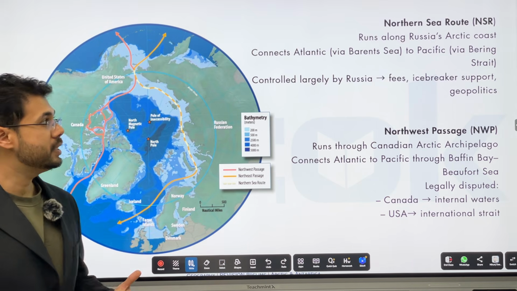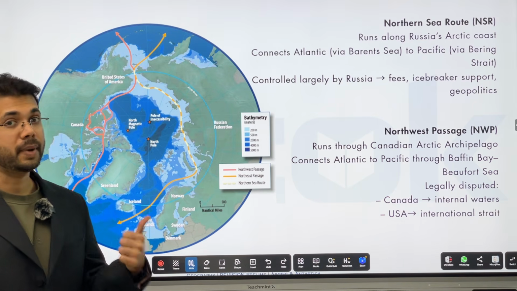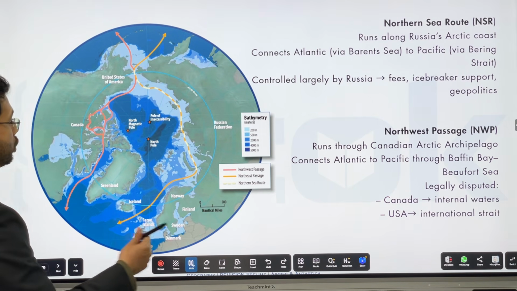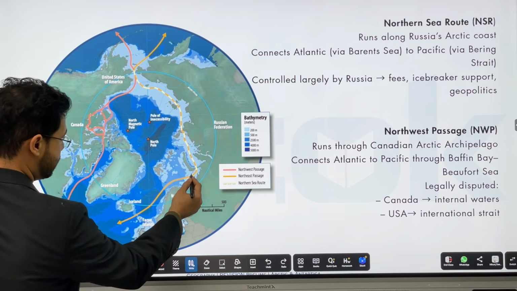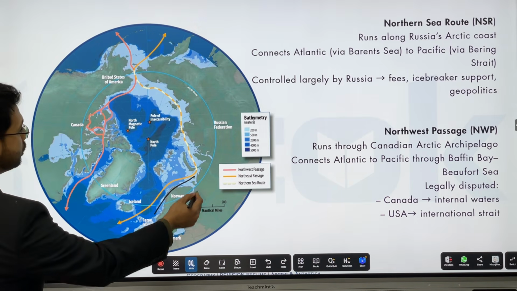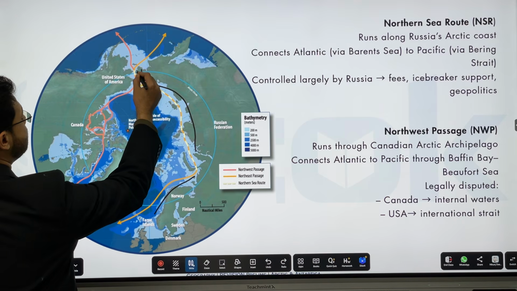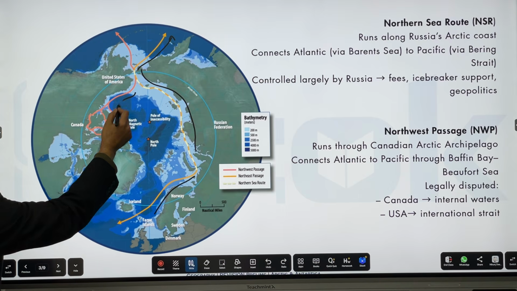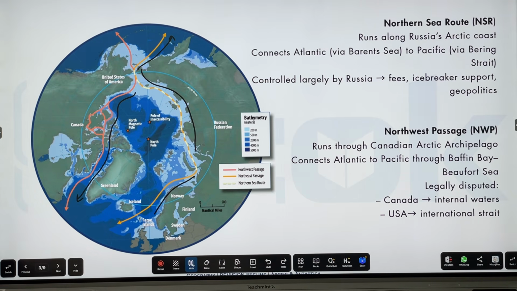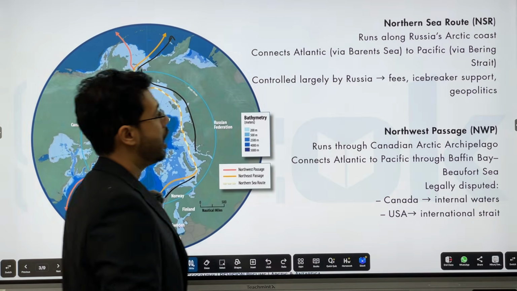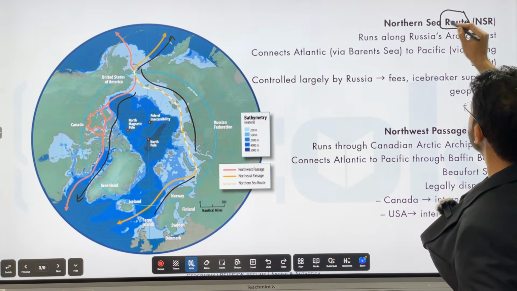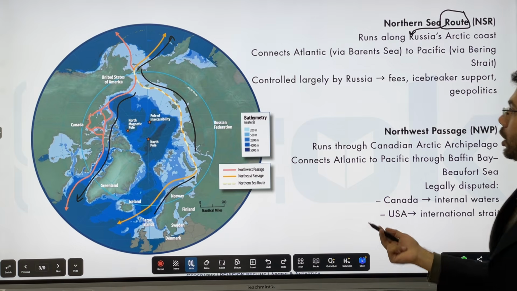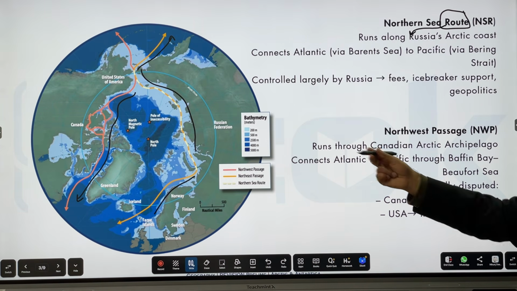What are those two routes? One is the Northern Sea route and the other is the Northwest Passage. Northern Sea route is controlled by Russia. The Northern Sea route is this one, going through and through Russia, out of the Bering Sea and here. Next is the Northwest Passage, which is mostly controlled by US and allies. So these two are the main routes which you should remember. Just remember Northern Sea route, R for route, R for Russia. What are we left with? We are left with Northwest Passage, and that becomes US.